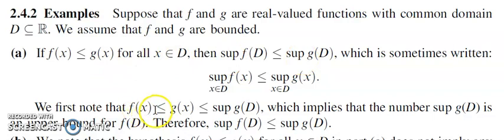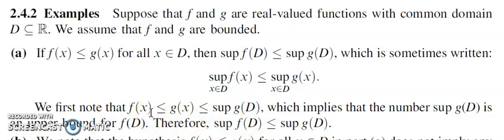We are given f of x less than or equal to g of x, and we already know g of x is less than or equal to its supremum, since the supremum is always an upper bound. So we can say that f of x is less than or equal to g of x and g of x is less than or equal to the supremum of g of D. By comparing, f of x is less than or equal to supremum of g of D. So supremum of g of D is an upper bound of f of x.